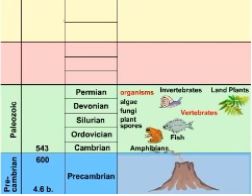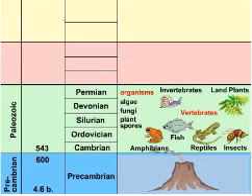By the end of the Permian period of the Paleozoic, reptiles and modern insects were abundant. The Permian period ended 290 million years ago.